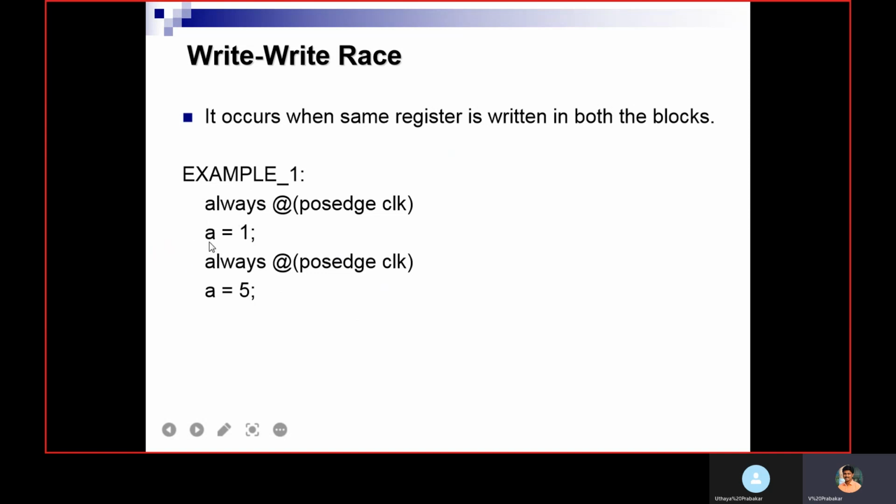It will take either A as 1 or A as 5, because both always blocks enter at the passage of the clock. So this is one example of write race. We don't know whether A will take 1 or A will take 5.